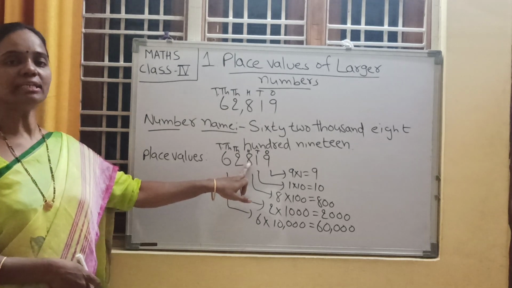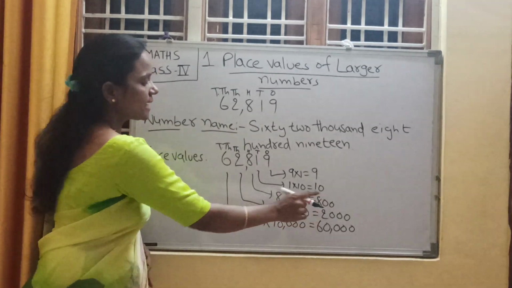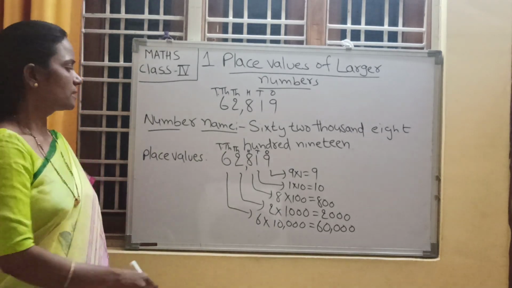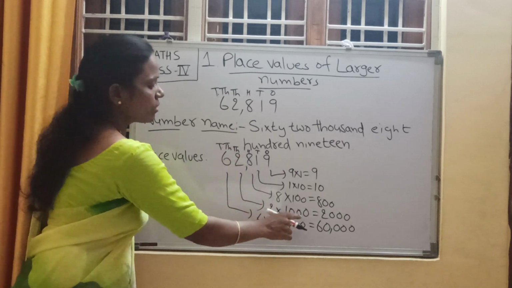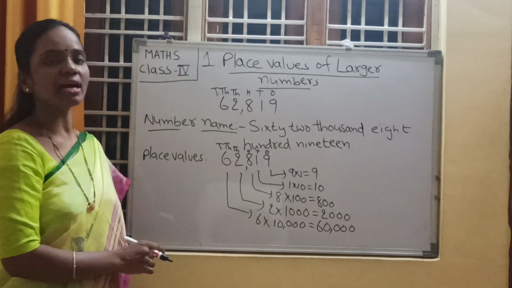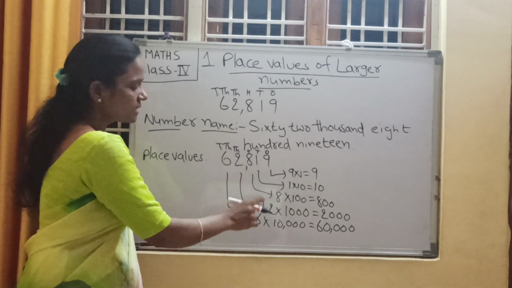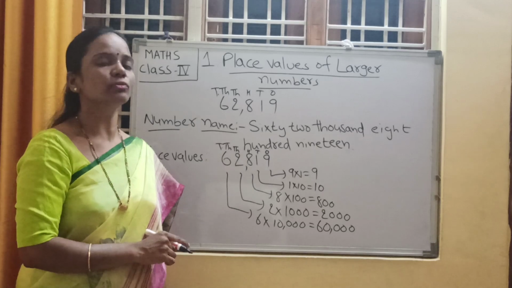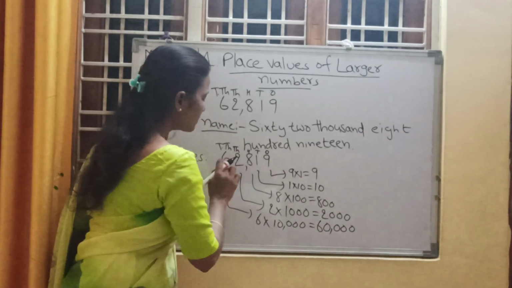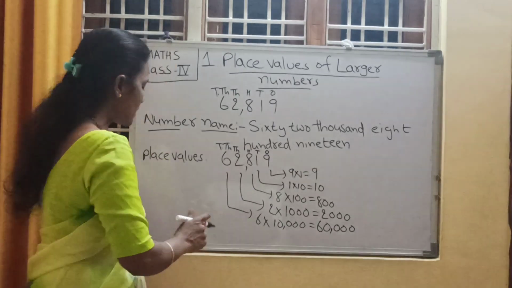8's place value: 8 is in the hundreds place, so 8 into 100. 800 is the place value of 8. 2's place value is 2 into 1000. 2000 is the place value of 2. 6 is in the 10,000's place. 6 into 10,000, how much children? Yes, you are right. 60,000 is the place value of 6. Understood, children? Shall we write the expanded form of this number?